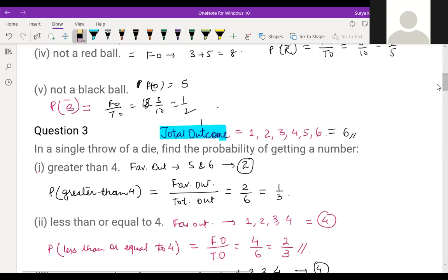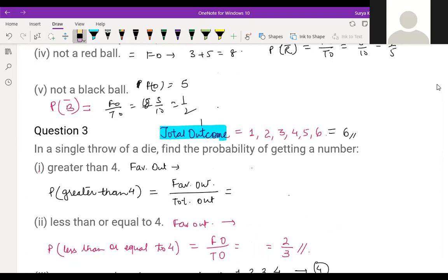All of you do the next question. I'm erasing fast. All of you tell me the first answer. First 2 answers, would all of you write in the chat box, children. In a single throw of a die. These all are very small questions. You should write in 5 seconds, children.